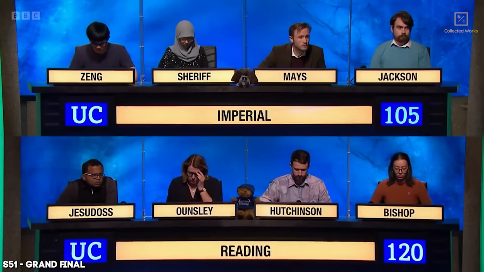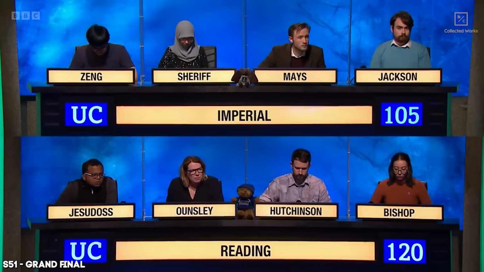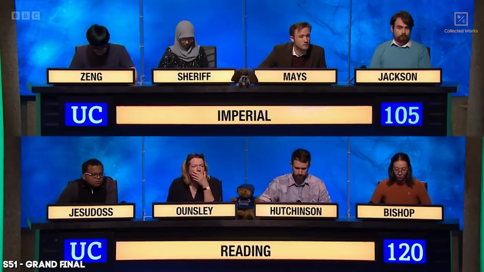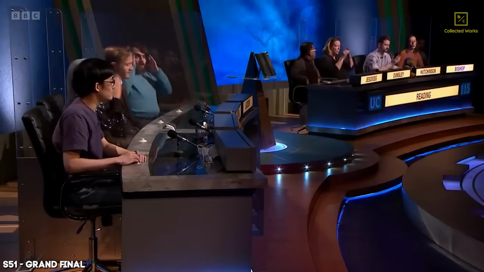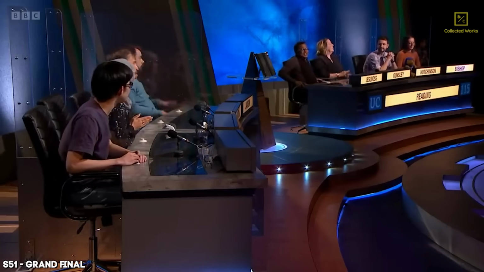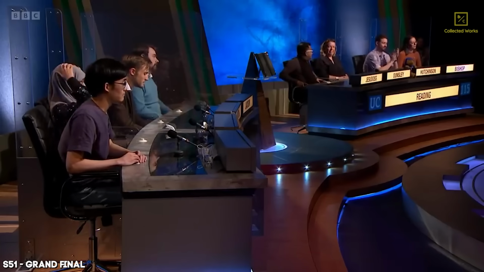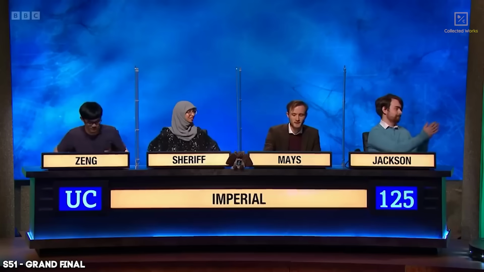Thought to take its name from the practice of lighting fires for signalling, which upland area has Pen y Fan as its highest point? Brecon Beacons. Brecon Beacons is correct, yes. And by the narrowest of margins, Imperial have won and Reading have lost.